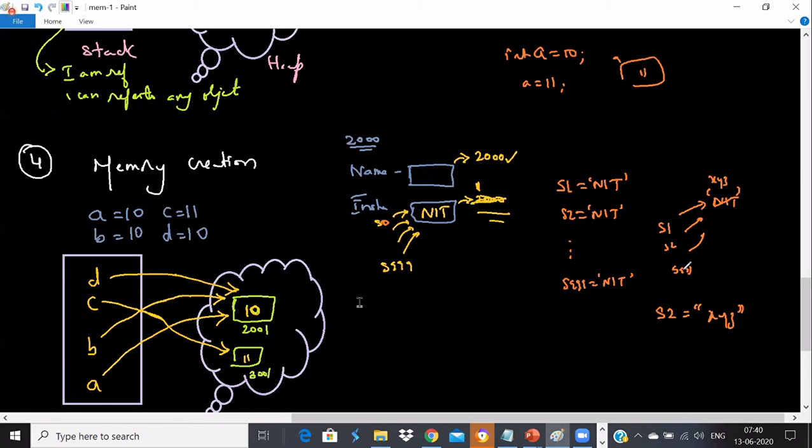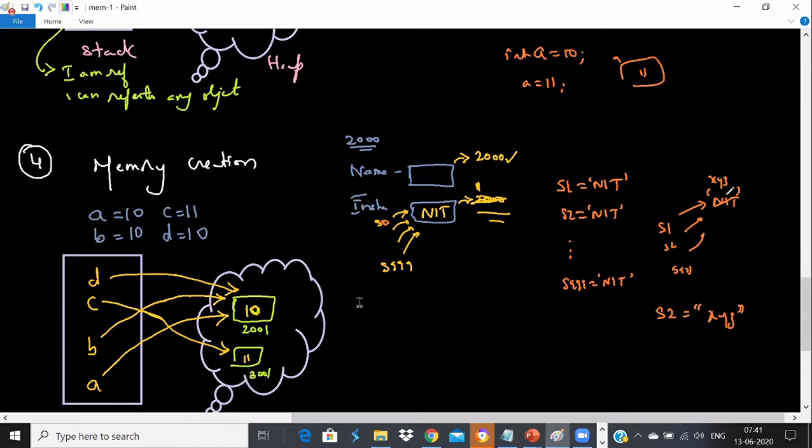That's true, 100%. If we change S2 to XYZ, then all the references get affected. All of them would become XYZ. Now S1 prints its institute name, it will print XYZ.